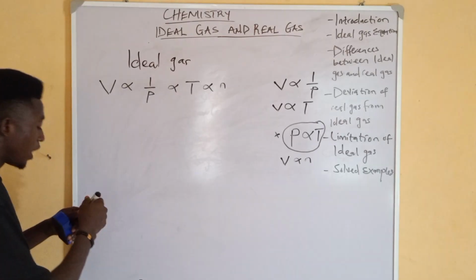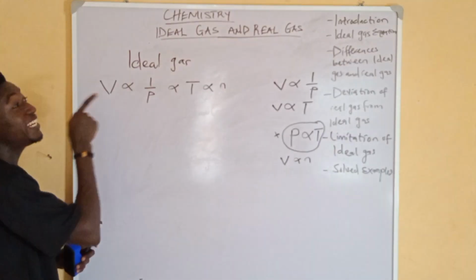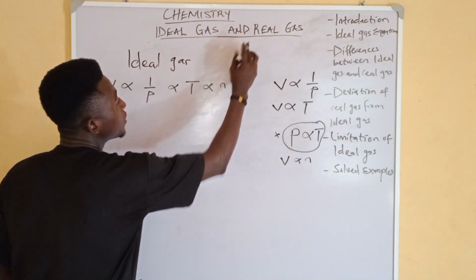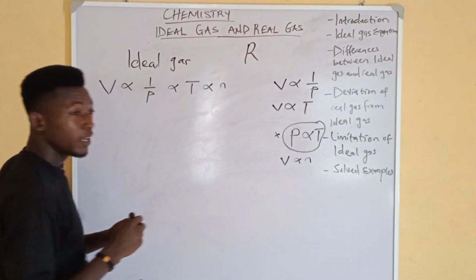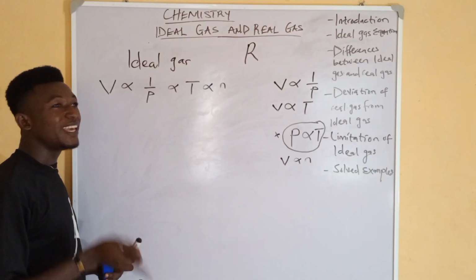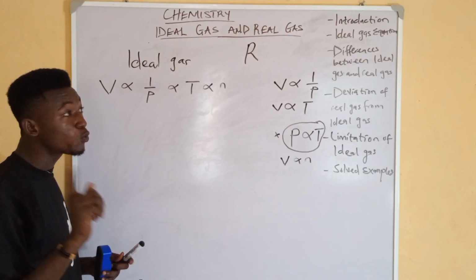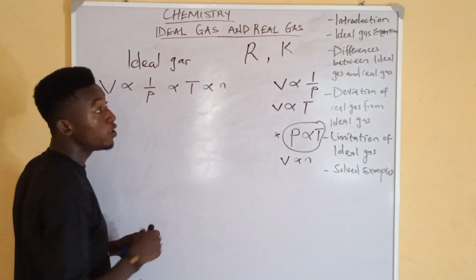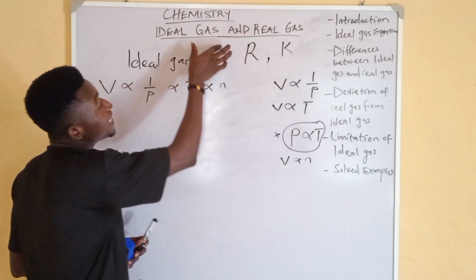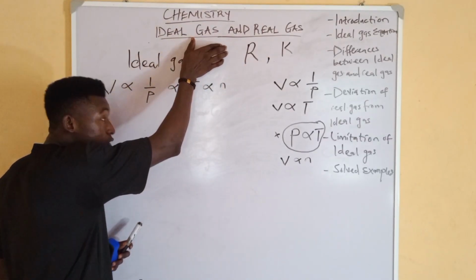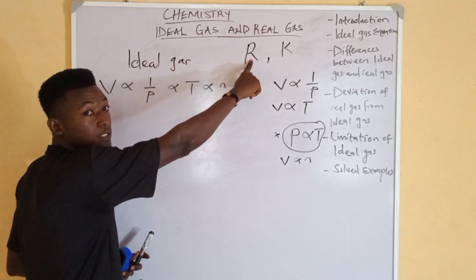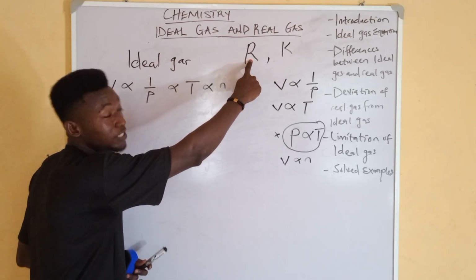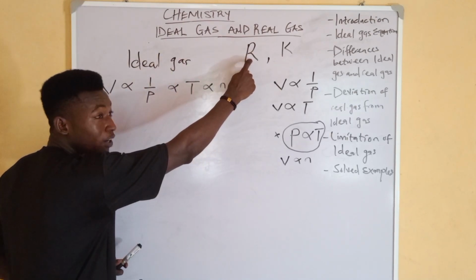In the ideal gas equation, the proportionality constant we use is R. In the general gas equation, we introduced the proportionality constant K. But in this ideal gas law, we introduce R as our constant. R is the universal gas constant.